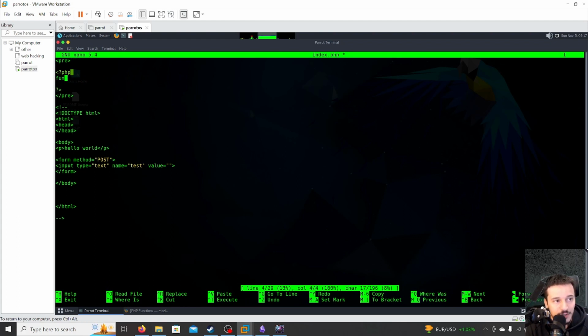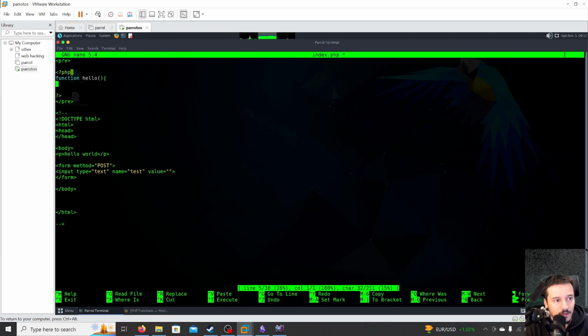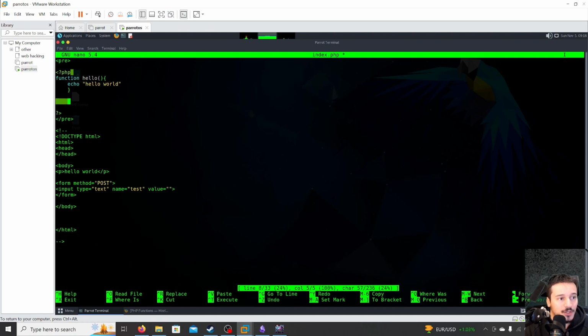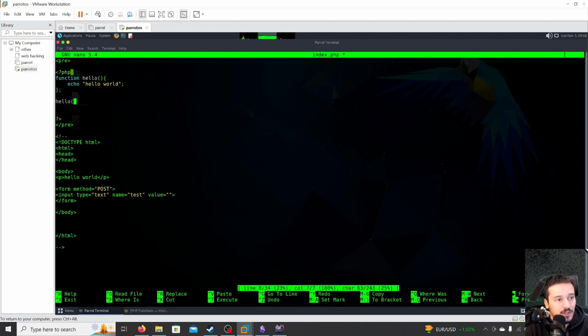If you want to create a function yourself, you just use function, then the function name. We'll just say hello, and then you open parenthesis, close parenthesis, open bracket, and then what you want the function to do. Let's say we want the function to print hello world, and then we've created our function, and then we have to call our function. We say that it's the end of the line, and to call a function, you just use the function name and you close it.